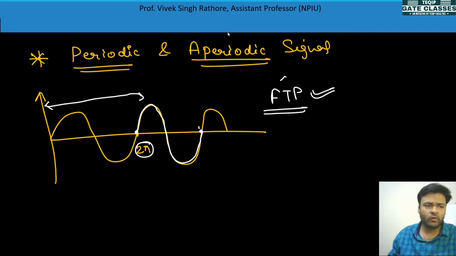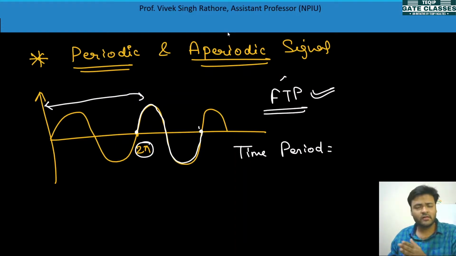And overall, if I ask what is time period, you will say, sir, time period is an integer multiple of this fundamental time period. Whenever it is a multiple, then it is a complete time period. Like 2 pi is there, how many 2 pi's are there in this sequence?